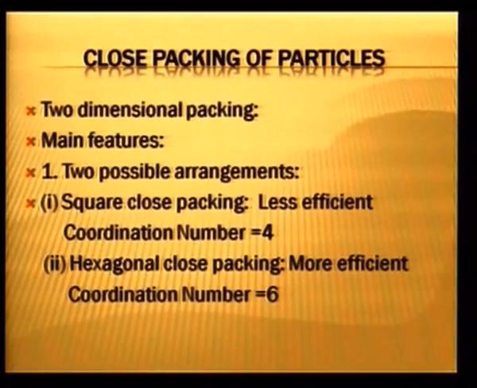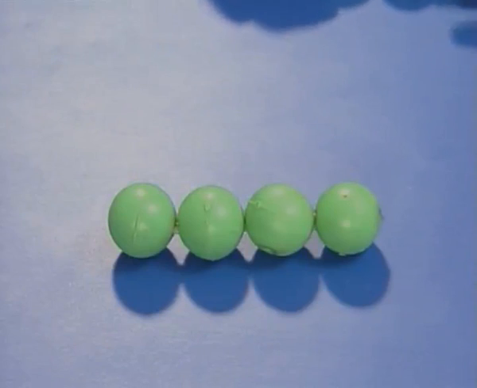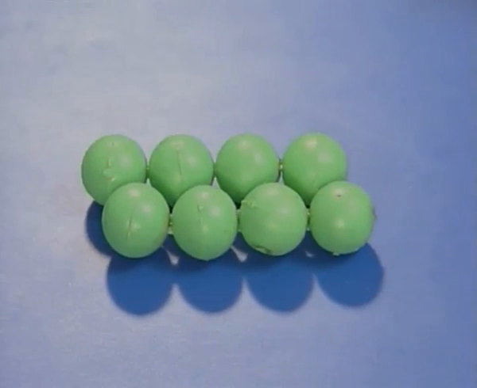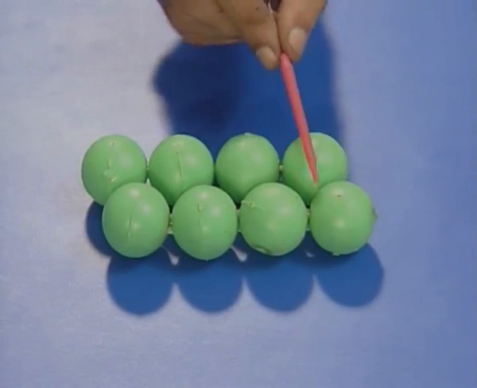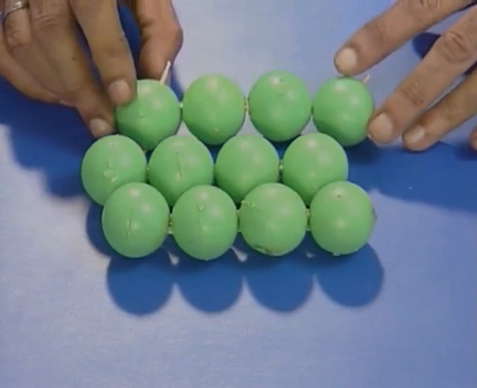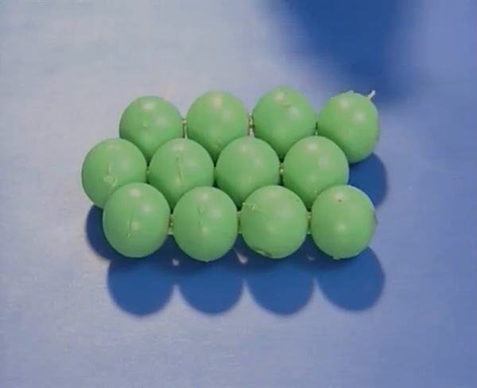The second possible arrangement of close packing, two dimensional close packing, is hexagonal close packing. Once again, we will take help of the balls. We can now place the rows in staggered position. You can see that this first row, second row I am placing not one ball above the other, but balls of the second row fit into depressions of the bottom layer. So, now there are fewer spaces. I have placed a third row also. Now, you can see particles are closer to each other as compared to the earlier arrangement.